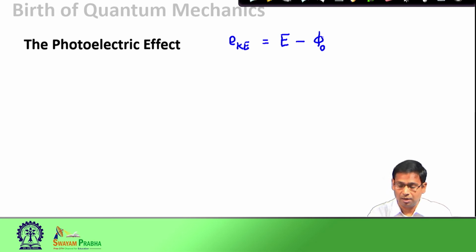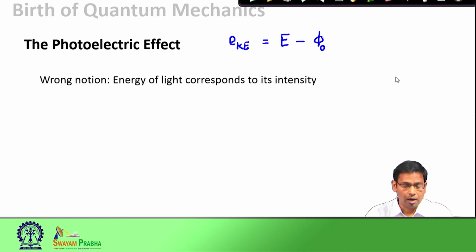At that time, classical mechanics had a wrong notion. It suggested that the energy of light corresponds to its intensity.